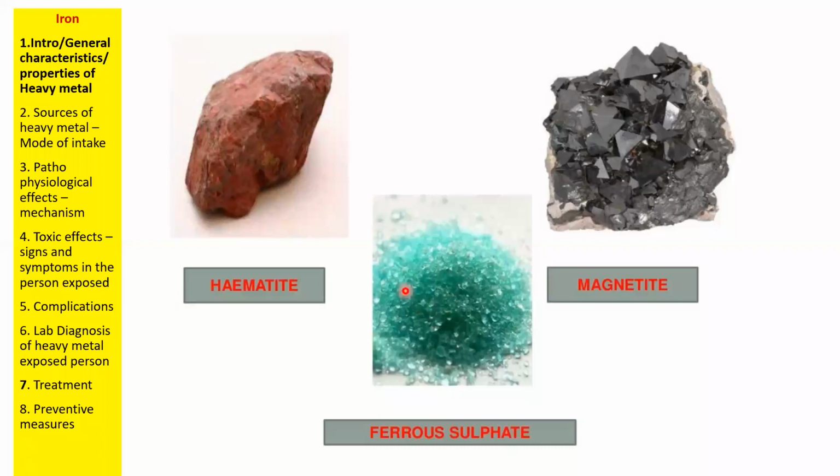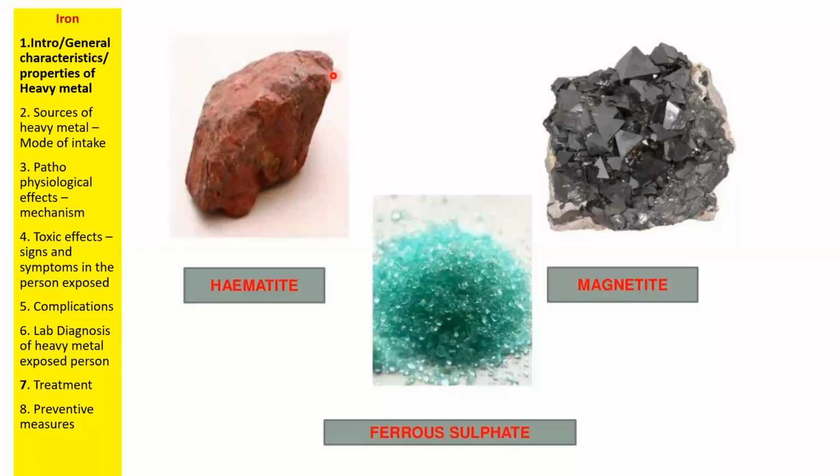Then naturally in outside, the iron is present either in hematite form or in magnetite form. Hematite is surface iron deposit, whereas magnetite is subsurface iron deposit. So under the ground, iron is present in the form of magnetite, whereas on the surface, iron is present in the form of hematite. So this is a dirty iron. It needs to be enriched to get a pure iron.